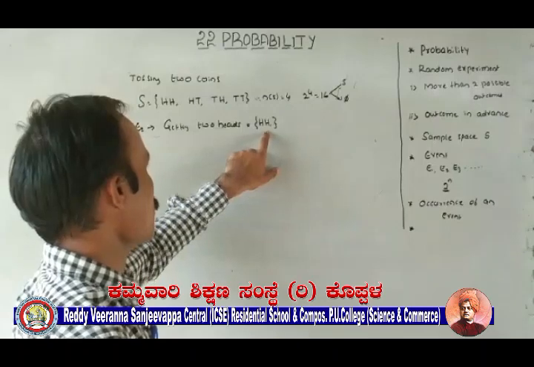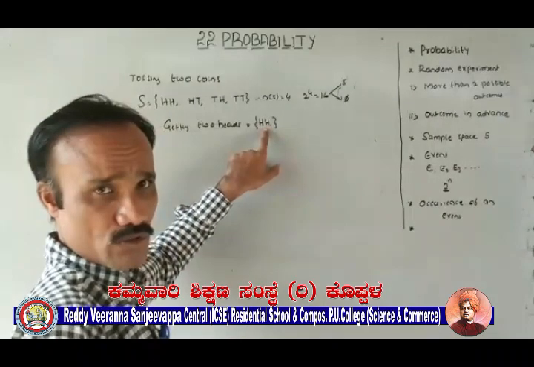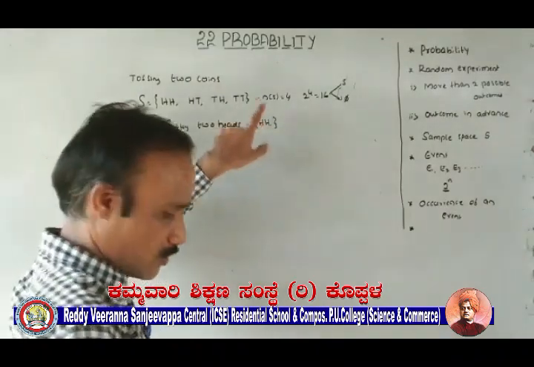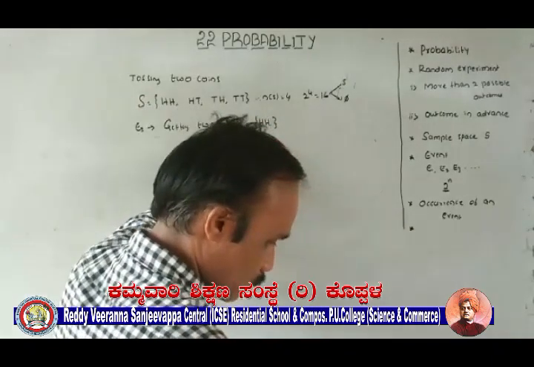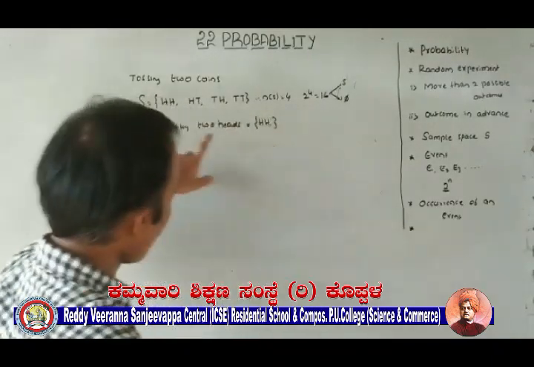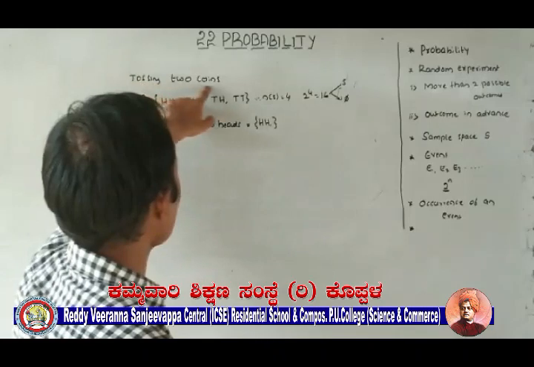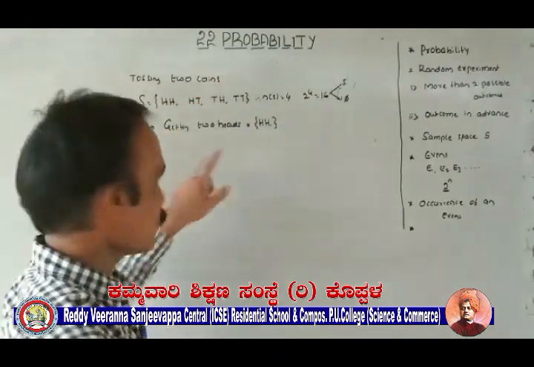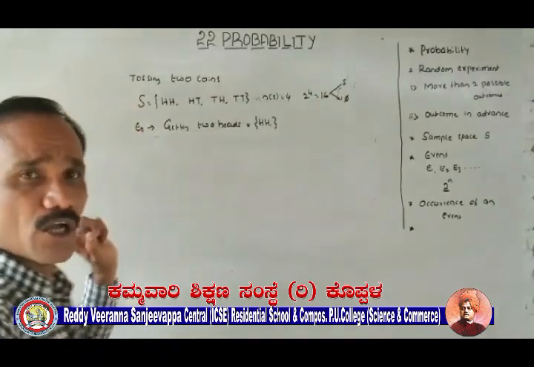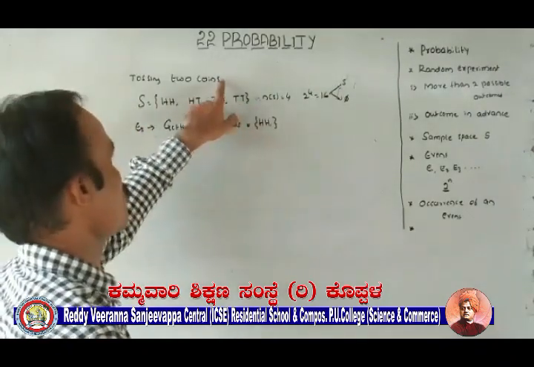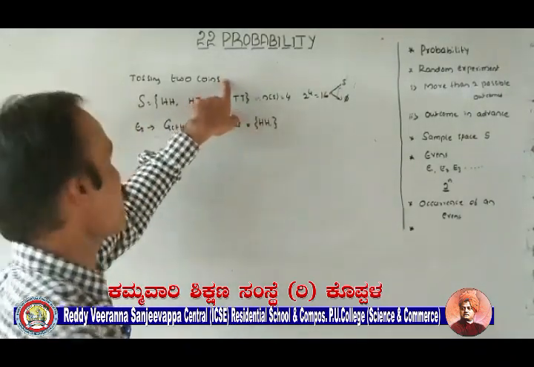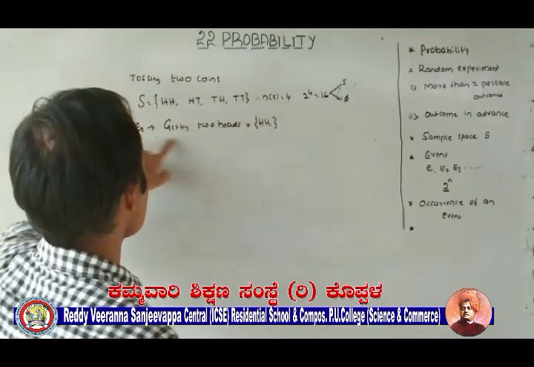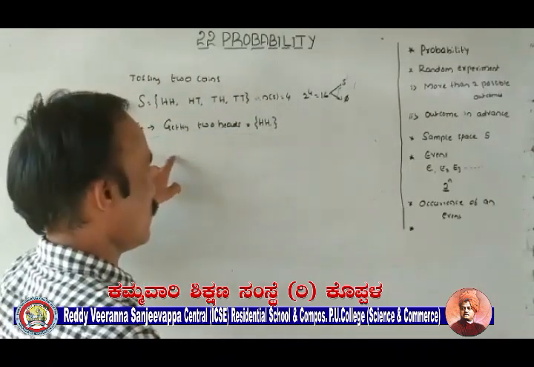This possible outcome ensures, very important, the occurrence of the event. TT means this is wrong. That is not favorable to this condition mentioned or this event.